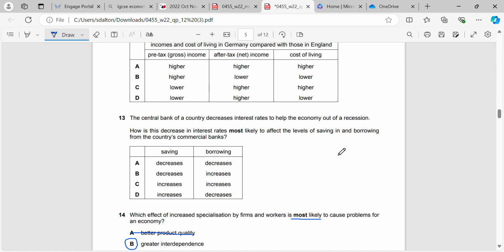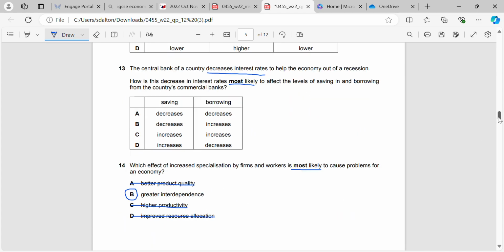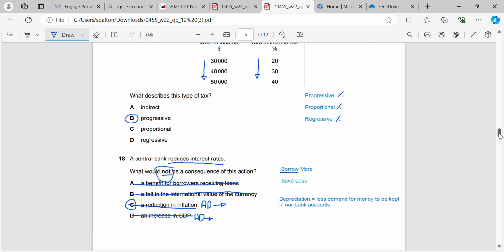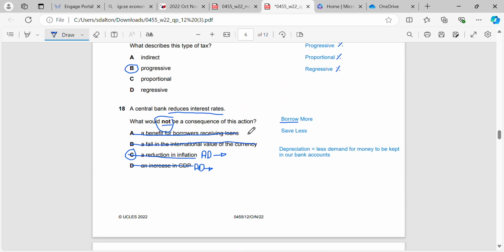Okay, question 13. So, the central bank of a country decreases interest rates, expansionary monetary policy, to help the economy out of a recession. How is this decrease in interest rates most likely to affect the levels of saving and borrowing? Okay, great. So we literally just went through this. If I come back down here, we're reducing interest rates here, and what did we say?